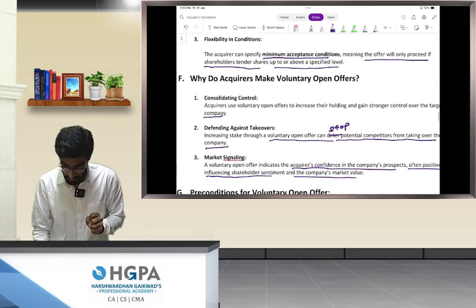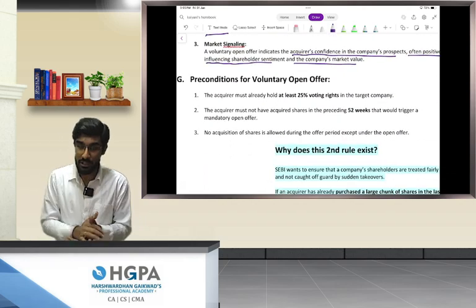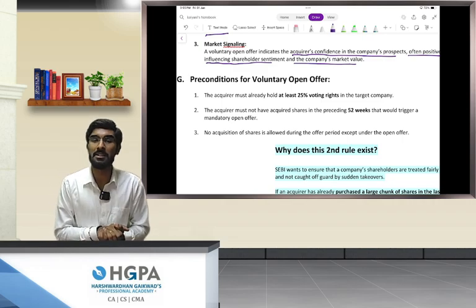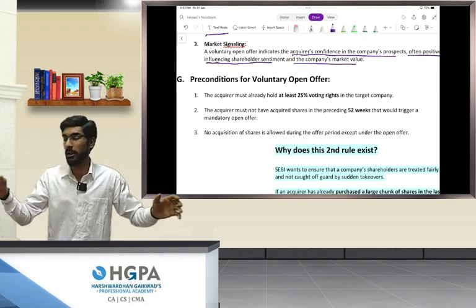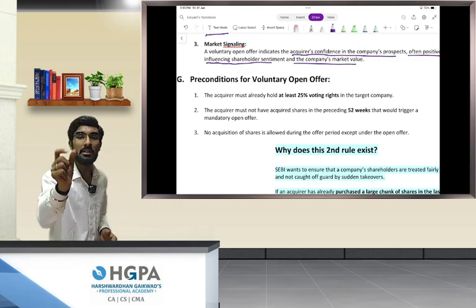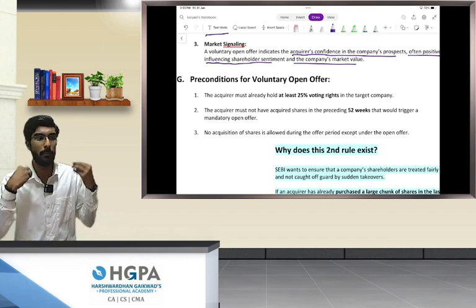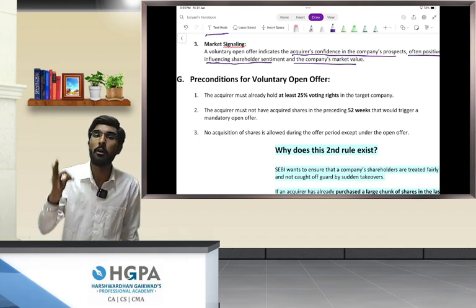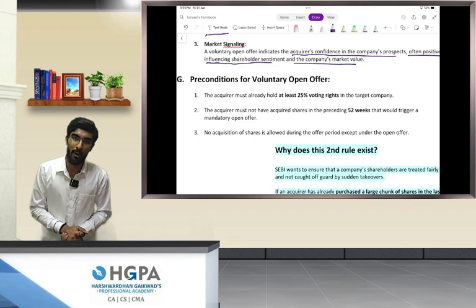Okay? Perfect. Now with this, let's understand the next concept, the most beautiful one of today's lecture. That is, what are the preconditions for a voluntary open offer? That means if I want to make a voluntary open offer, what all conditions am I required to follow?